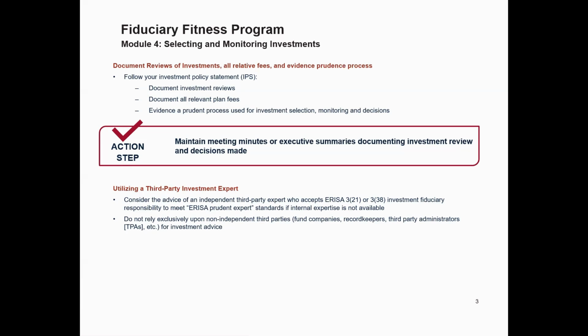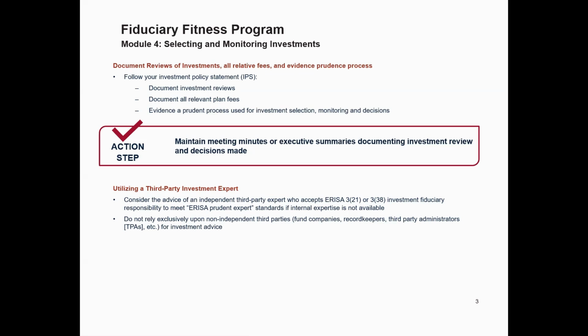Utilizing a third-party investment expert. In cases where internal expertise is not available, plan sponsors should consider seeking advice from an independent third-party expert. Look for an expert who accepts ERISA 321 or 338 investment fiduciary responsibility to ensure that you're meeting the ERISA prudent expert standard.